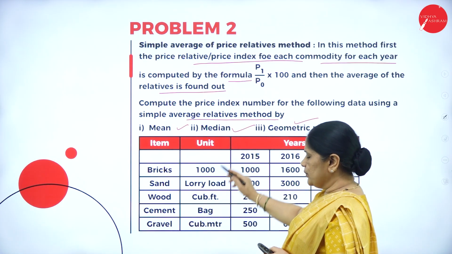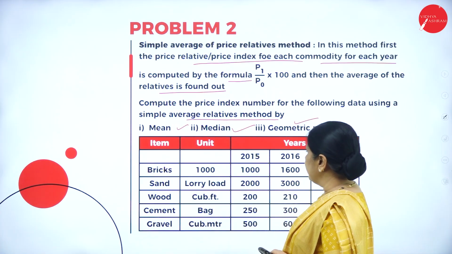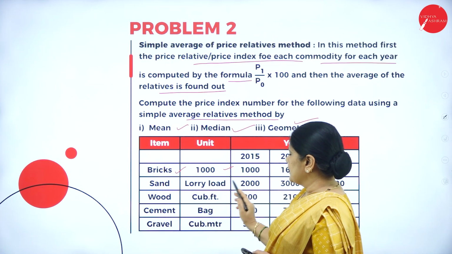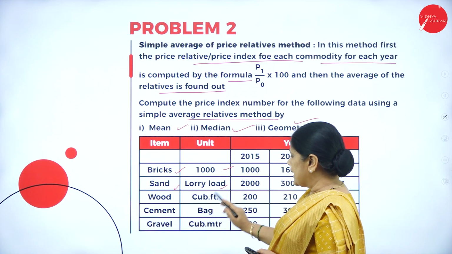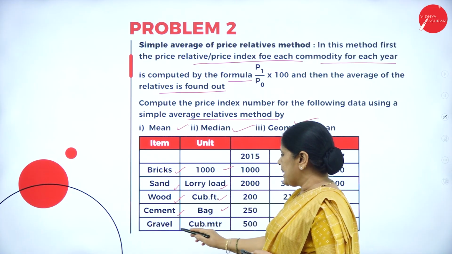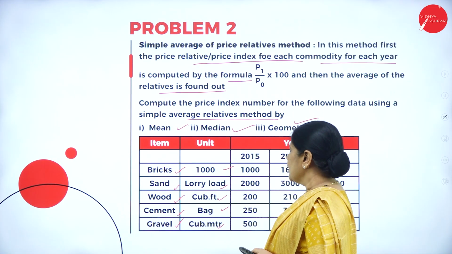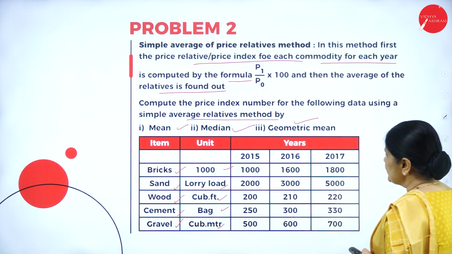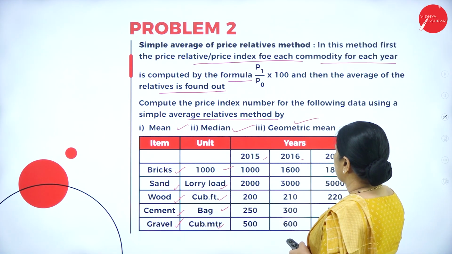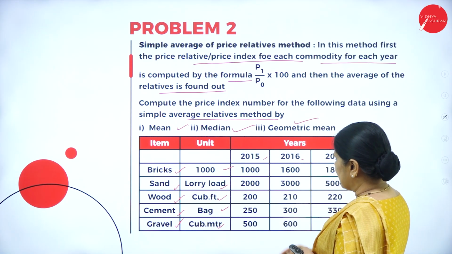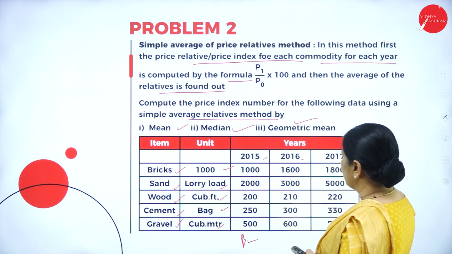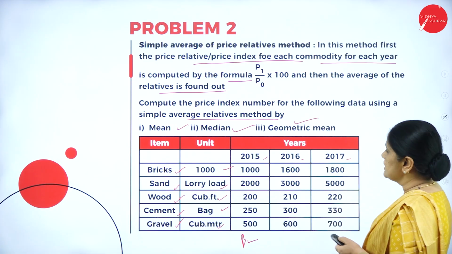Now we have the units of the various commodities here. For bricks, we are calculating for every 1000 units. For sand it is 1 lorry load. For wood it is cubic feet. For cement it is a bag of cement. For gravel it is cubic meter. Next are the years. We have 2015, 16 and 17. If we consider 2015 as the base year, then we have comparison for 16 and 17.